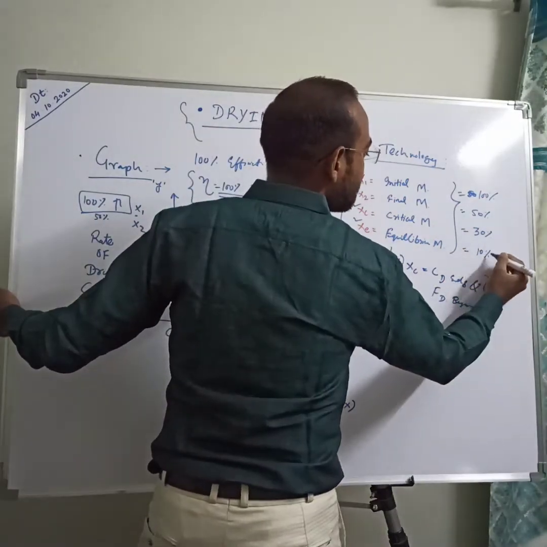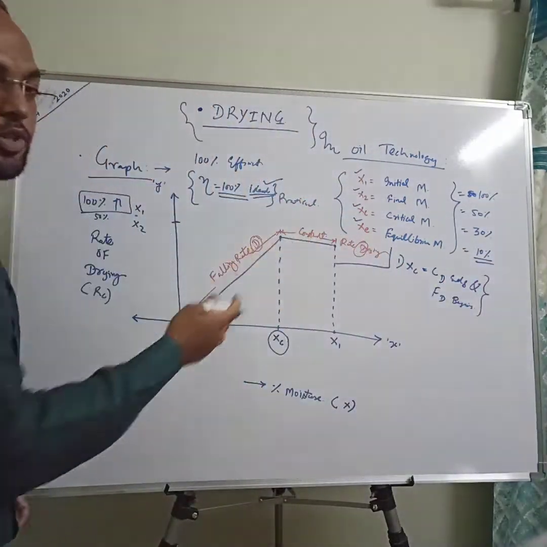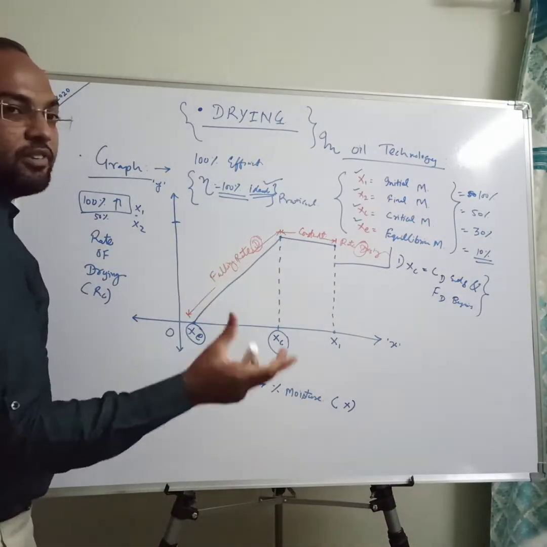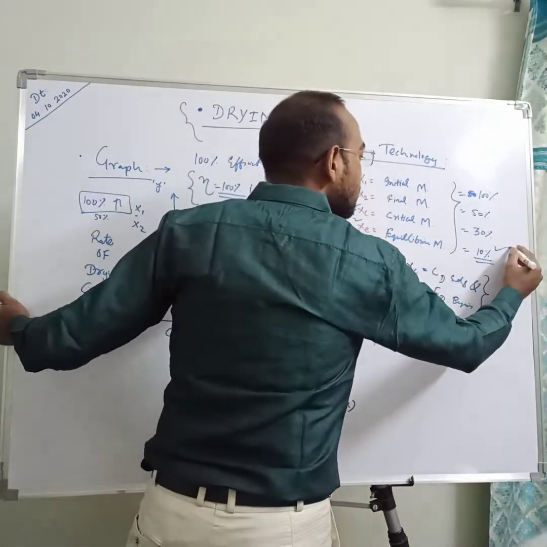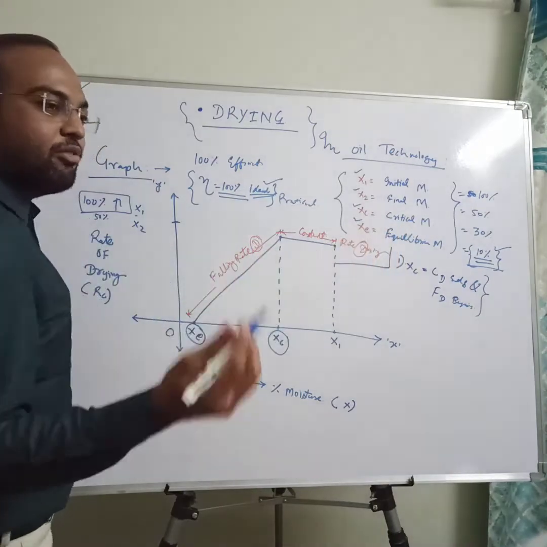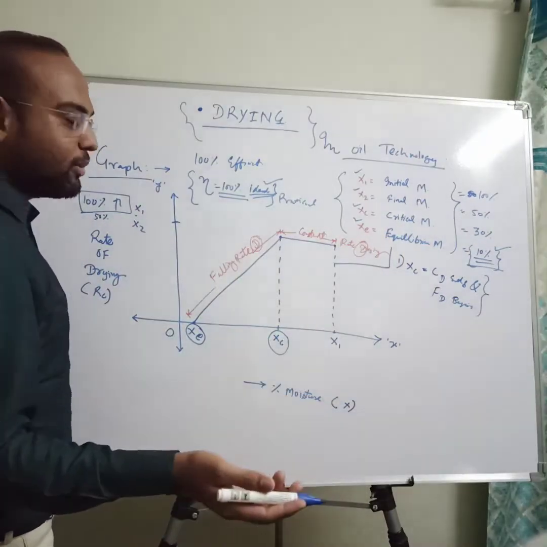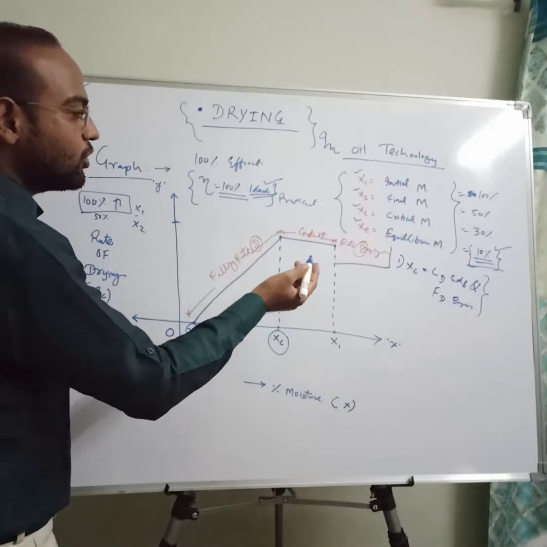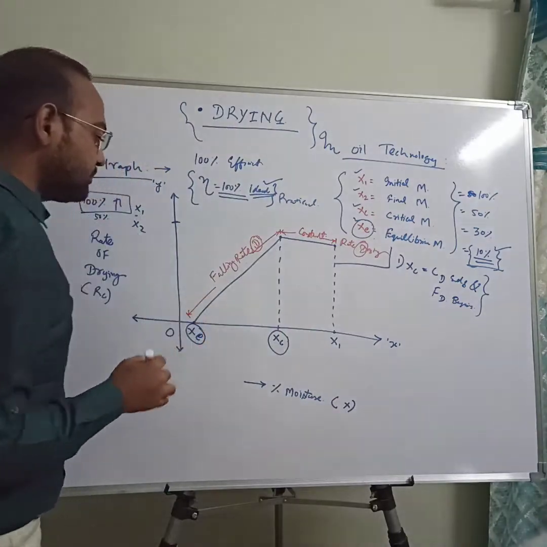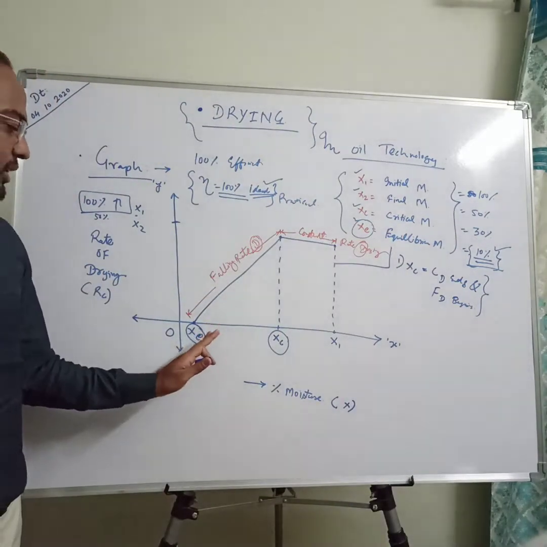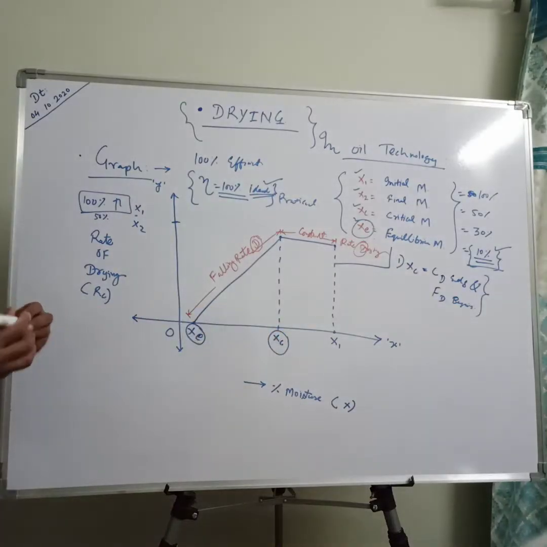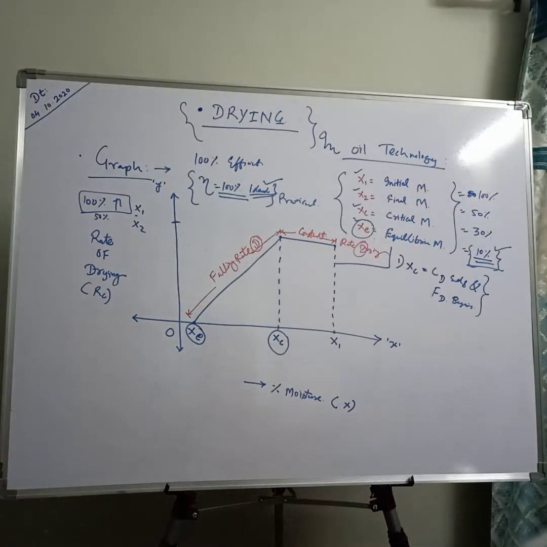We just assume it at 10% for any substance. Beyond that equilibrium moisture, it is not possible for anyone to dry that specific substance or material. So 10% moisture should be there in any condition. For our assumption, 10% is not fixed. It may be 1%, it may be 0.1%, it may be 0.5%, depending on the surface and on how much moisture we need to remove from it. So this is the concept of equilibrium moisture, and our complete numericals go around these values, and that's why it's really important to understand it.